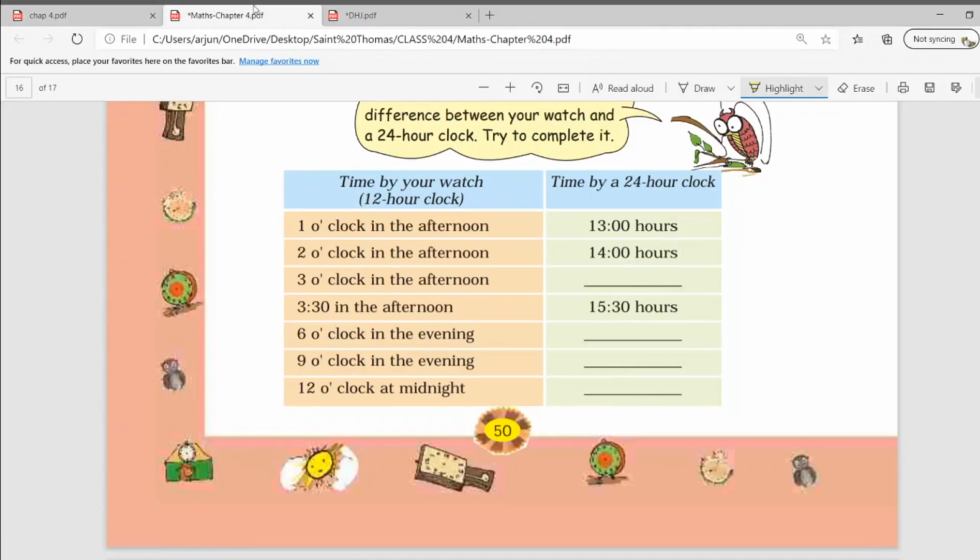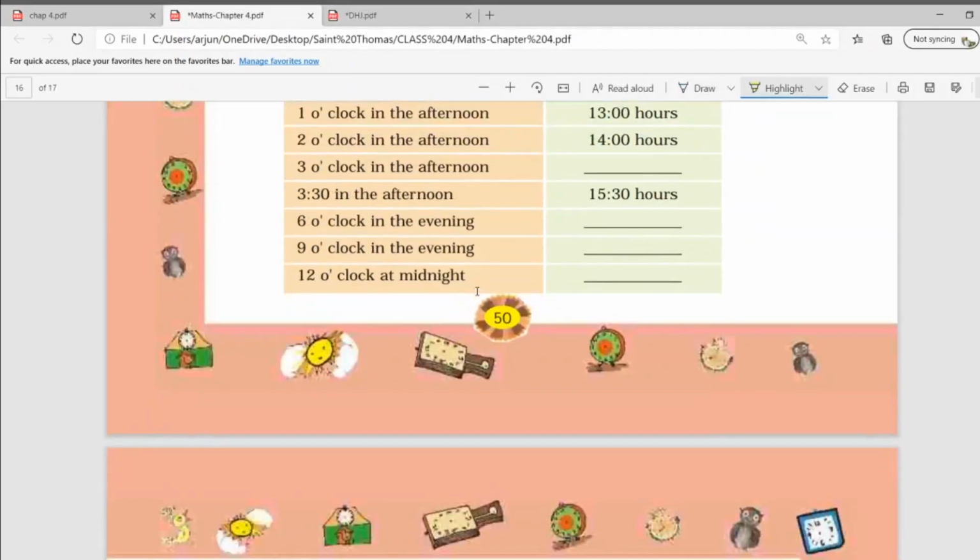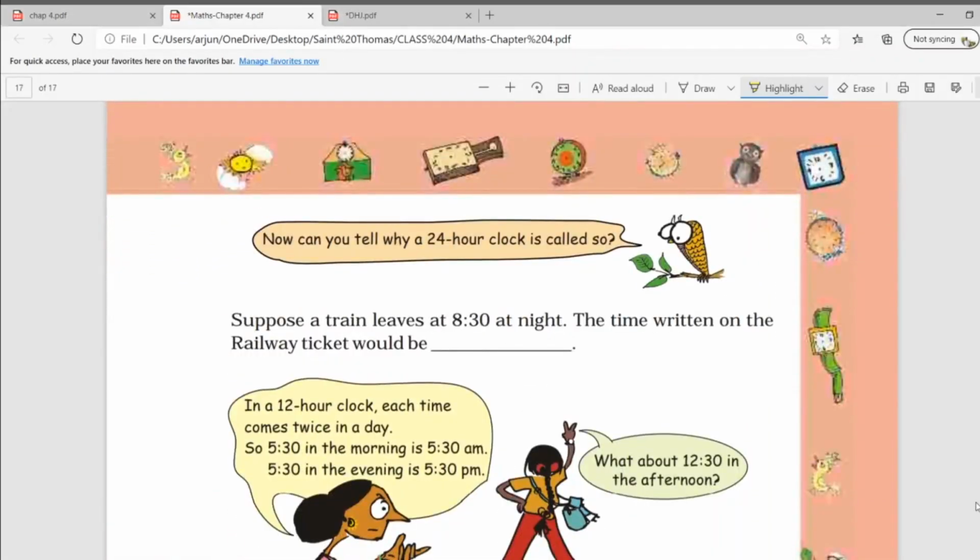Similarly, see, minutes will remain the same. So 3:30 in the afternoon means 15 hours 30 minutes. 6 o'clock in the evening means 18 hours. Okay, and the rest of the two will be your homework. You have to complete them by yourself. Now can you tell why a 24-hour clock is called so? Because it has 24 hours. So it is called a 24-hour clock.